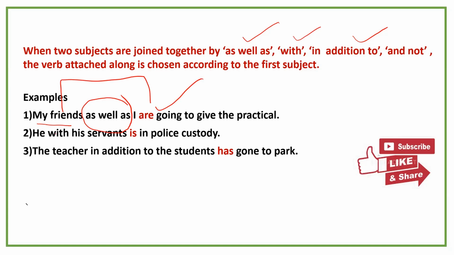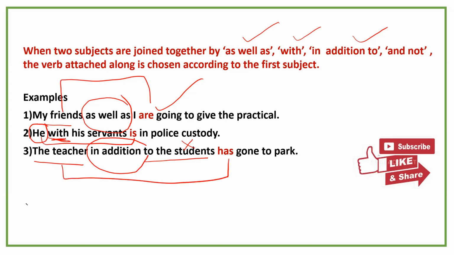Now see here, he with his friends, with his servants. Here, he is a singular subject, so it has taken a singular verb. See the third example, the teacher, in addition to the students. Here, you don't worry about the students, focus on the teacher, because these two are combined by means of in addition to. Since the first subject is the teacher, it has taken a singular verb.